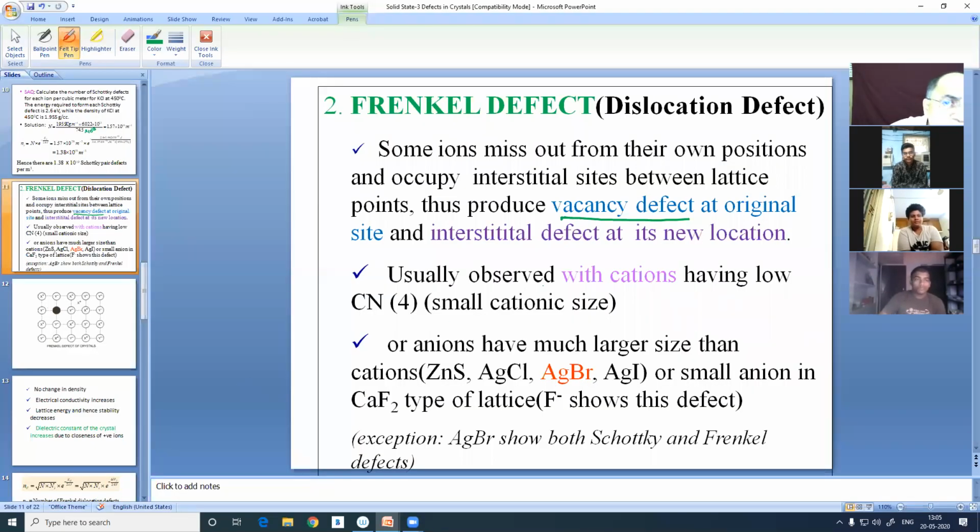So this type of Frenkel defect is found where the coordination number is low, particularly it is 4. But I told you silver bromide is the only exception where the cation anion size is so intermediate, the bromide size, that it shows both Schottky as well as Frenkel type of defects. Remember, it will be required for your examination purpose.